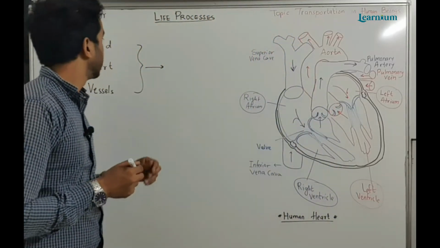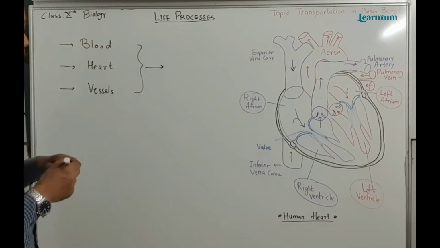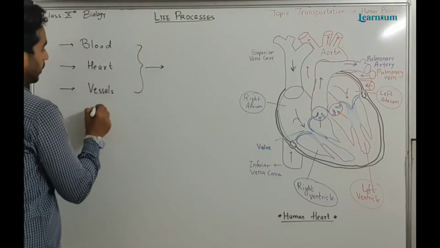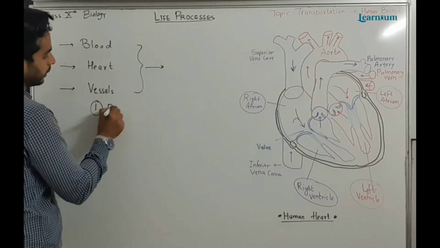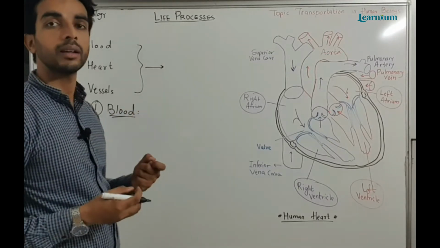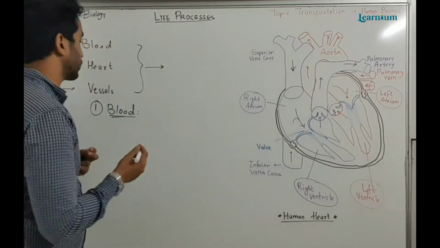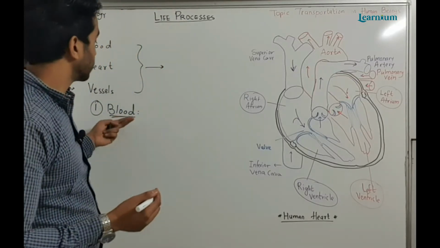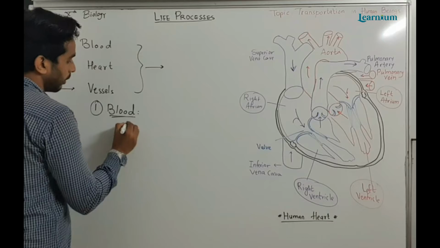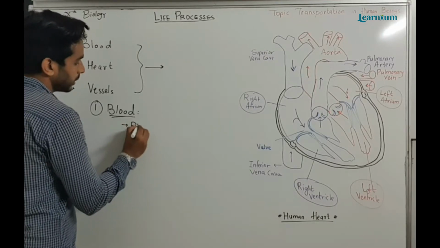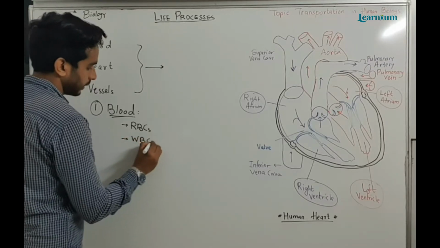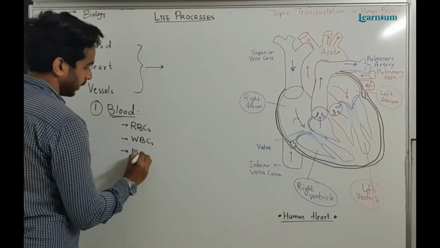First we will see the blood, that is the first component of the transportation system. Number one is blood. First we will see what is blood. Blood is a fluid-like structure which flows inside our body. It has some special types of cells. It has three kinds of components in it. First component is RBCs, second is WBCs, third is platelets.